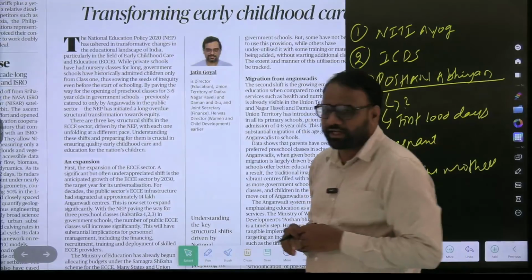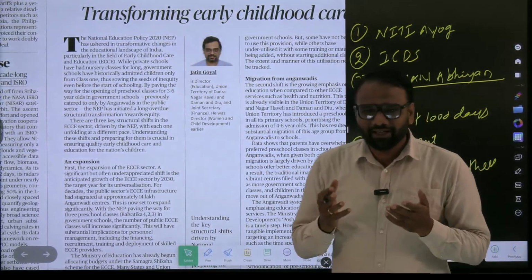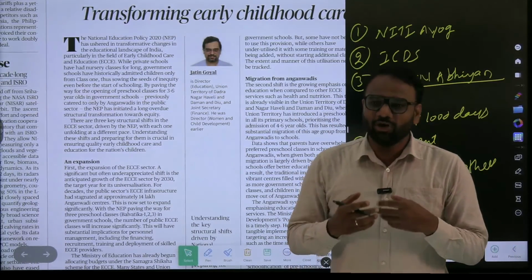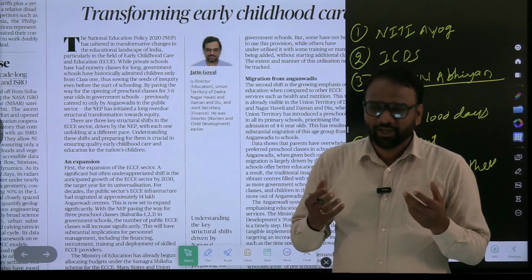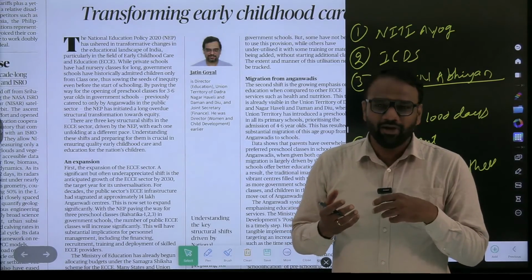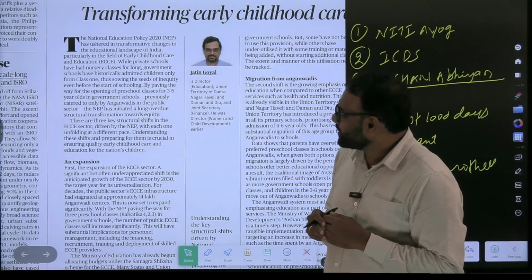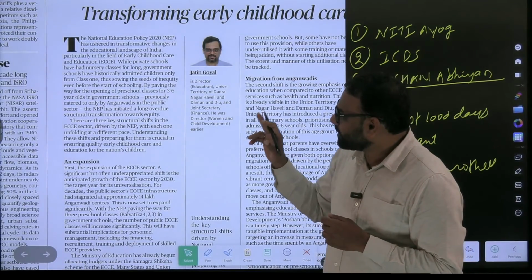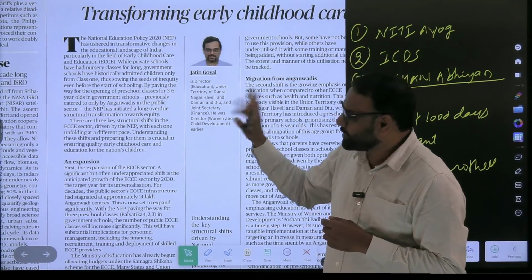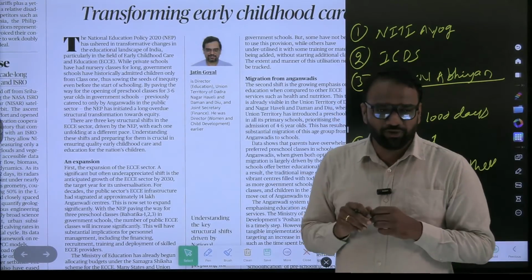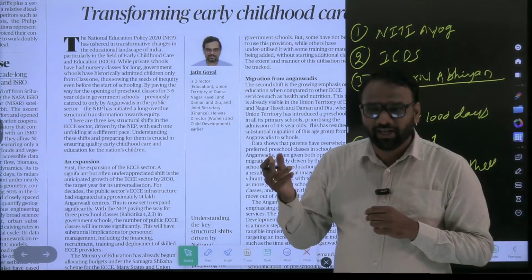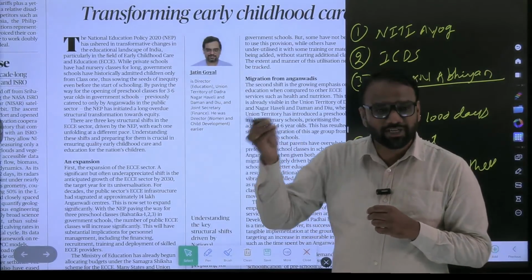Similarly, you can go for introduction. Now, all introductions will not be beautiful, but sometimes some writers have that style of introducing. So sometimes you should get inspired by them and just try to imitate them. The national education policy has ushered in transformative changes in the educational landscape of India, particularly in the field of early childhood care and education. Okay, so it's very beautiful. You can give it a try as to how this statement can be used in your context.